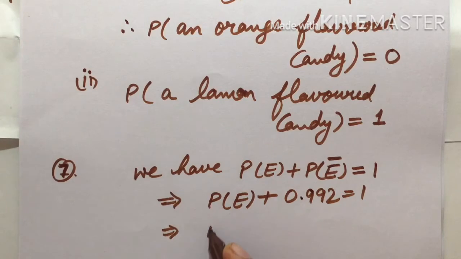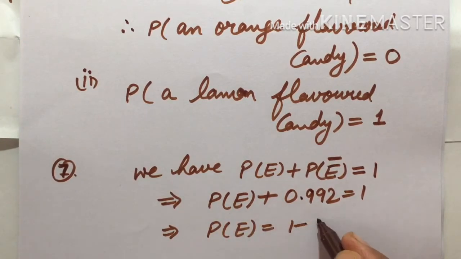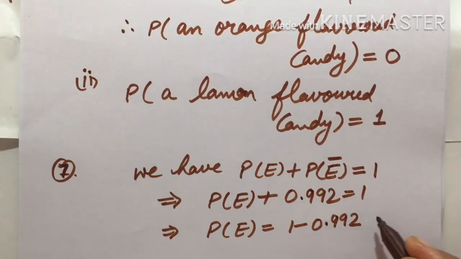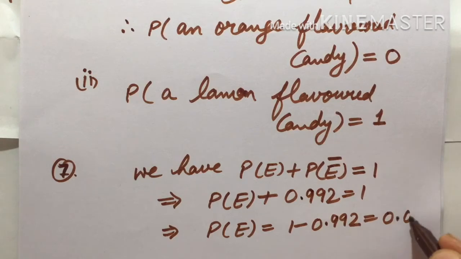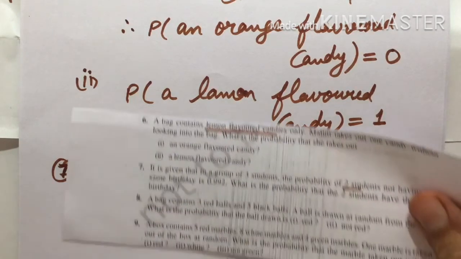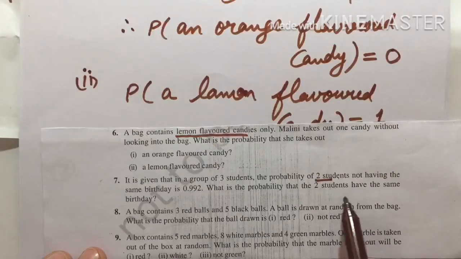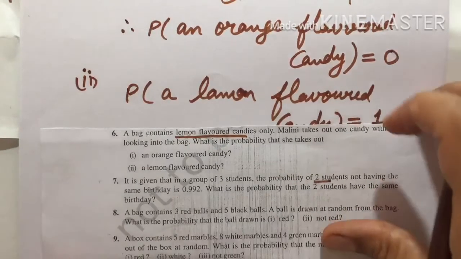So we will get the probability of that event happening as 1 minus 0.992, and it will be 0.008. This will be the probability that the 2 students have the same birthday.